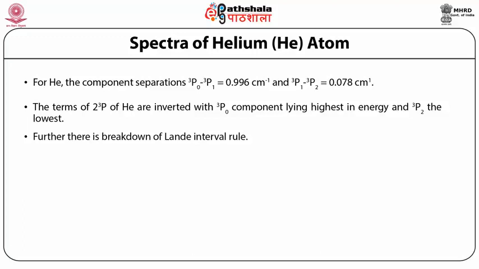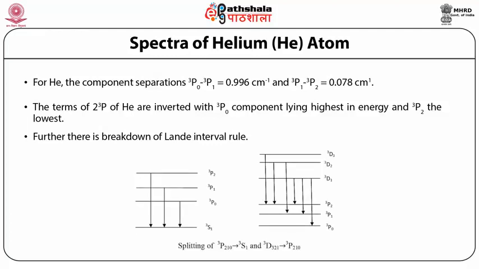Further, there is a breakdown of the Landé interval rule, and this is due to spin-spin interaction. The figures represent the splitting of the 3P2,1,0 to 3S1 transition and the 3D3,2,1 to 3P2,1,0 transitions. The order is inverted in both P and D states for helium.